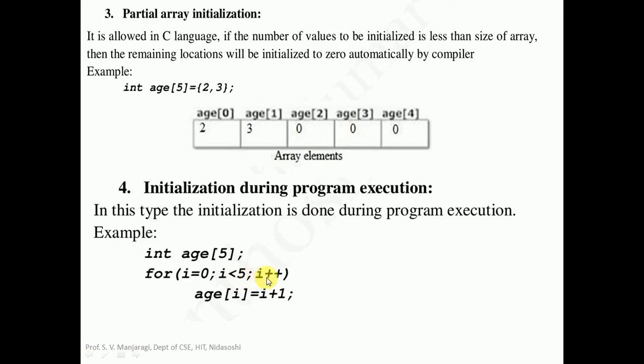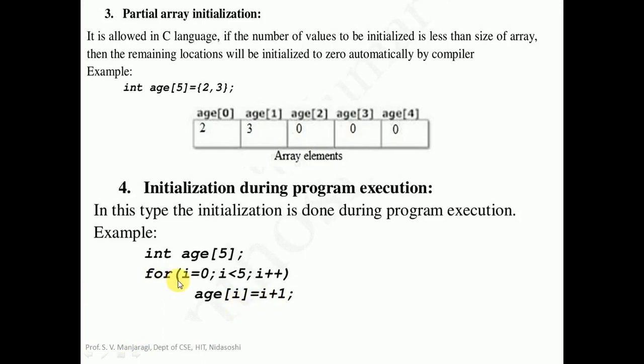And the third part of the for loop is i++, incrementing i by 1 for the next array index. And we store the elements like this: age[i] = i + 1. We are storing the value i + 1 at the array location i. So i is the index. At the index i, we are storing the element i + 1.